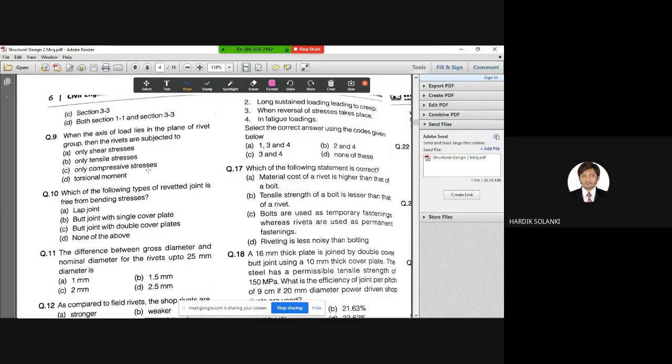So if the axis of load is within the plane of rivets, A. Shear stresses only. Exactly, right? Only shear stresses, because it is going through within the plane of the rivet. So only shear stress will act. So the correct answer for question number 9 is only shear stresses.